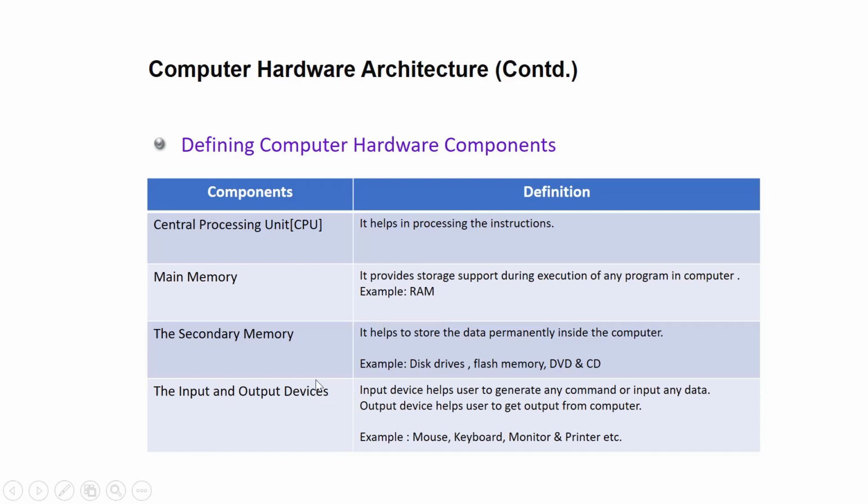The input and output devices. Input devices help the user to generate any command or input any data. Output devices help the user to get output from the computer. For example, mouse, keyboard, monitor, printer, etc.